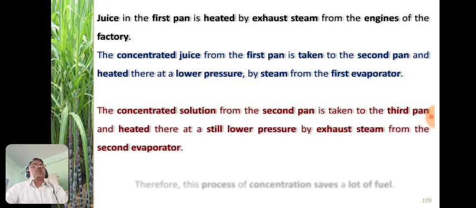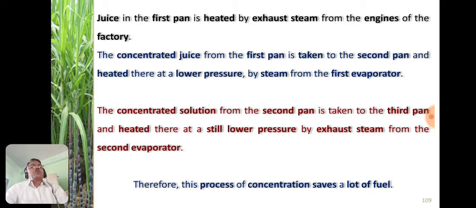And now the concentrated solution from the second pan is taken into the third pan, and it is heated there at a still lower pressure by the exhaust steam from the second evaporator. So in this way, step by step, the pressure goes on decreasing, and that's why this particular process of concentration saves a lot of fuel.